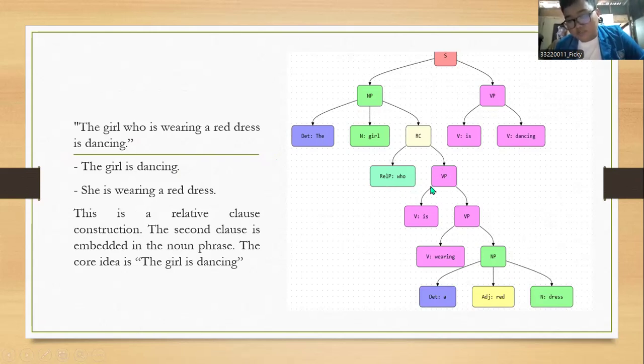The VP is divided by 2. The verb is wearing, and NP. And NP is determiner, red is an adjective, and dress is a noun. The VP in this is the verb is, and the second verb is dancing.